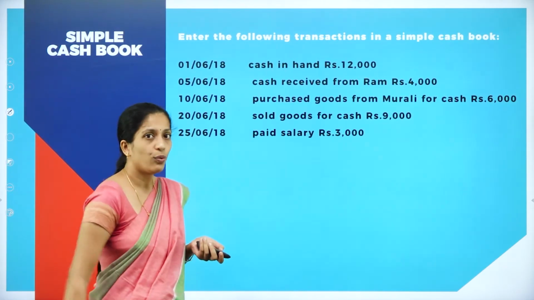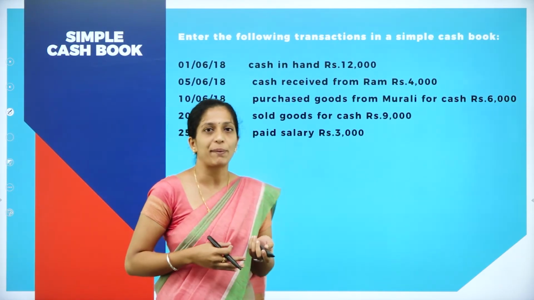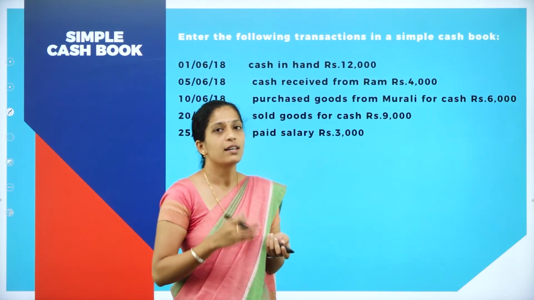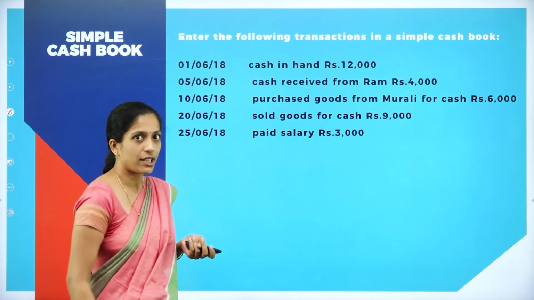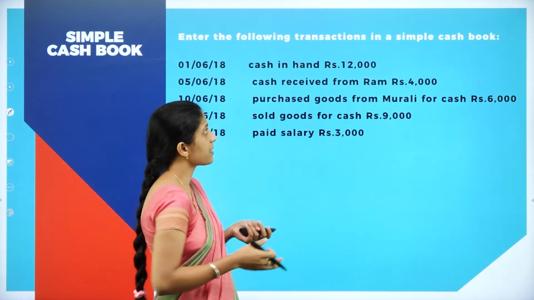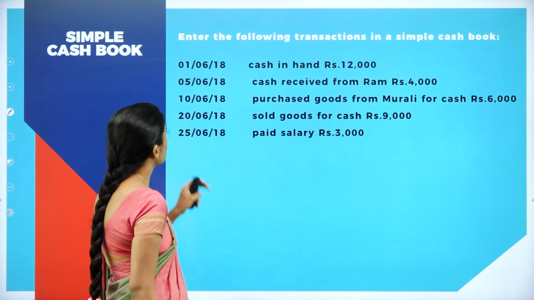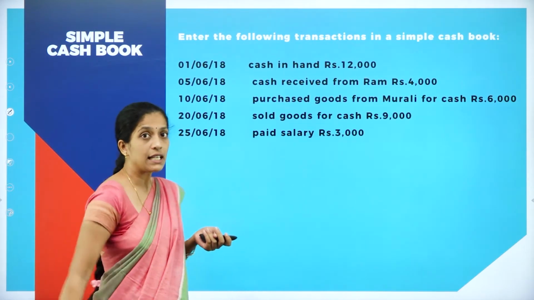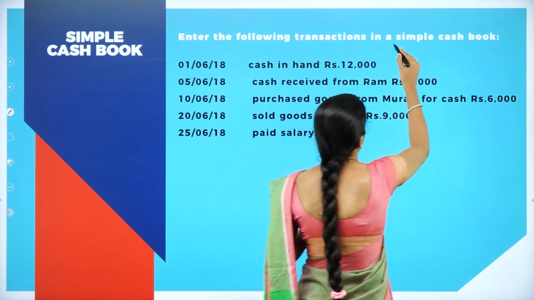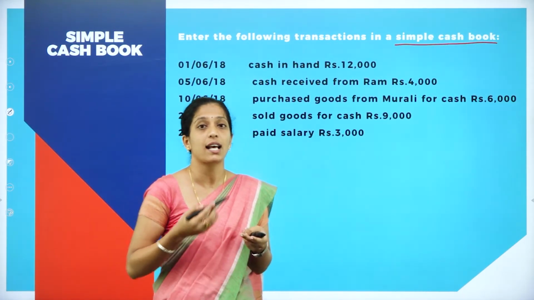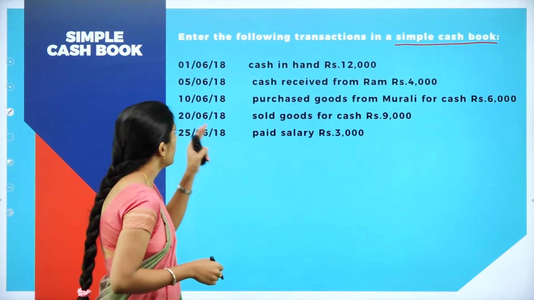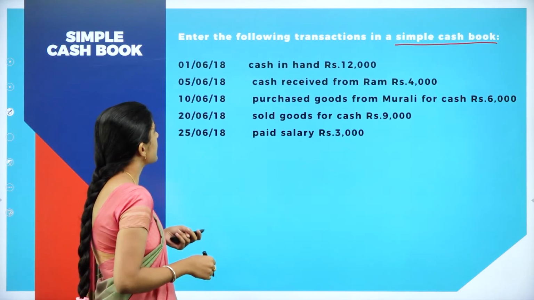Now we shall go through one more problem. This is a question paper problem, which comes for 6 marks. Here they have given 5 transactions, which come for 6 marks. Now go through the transactions. Enter the following transactions in a simple cash book. Sometimes they might ask it as a single column cash book.